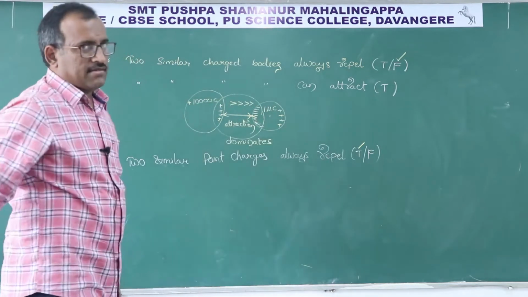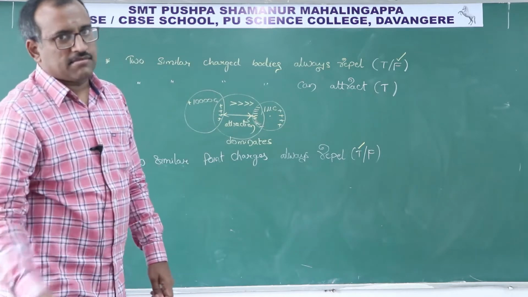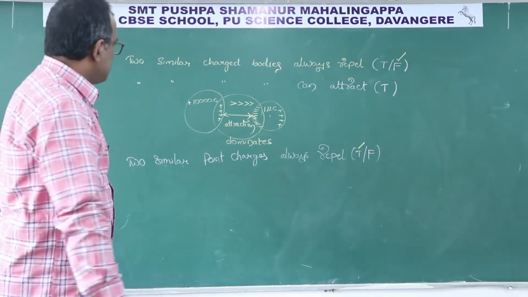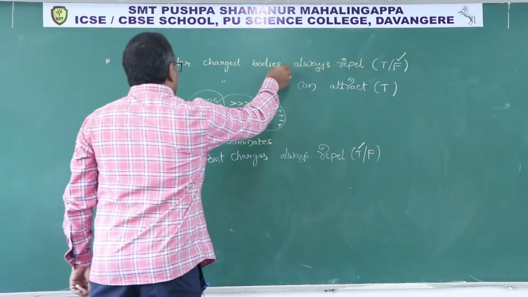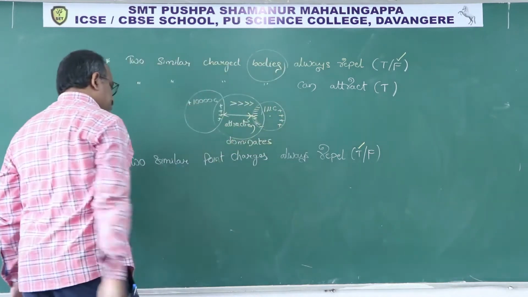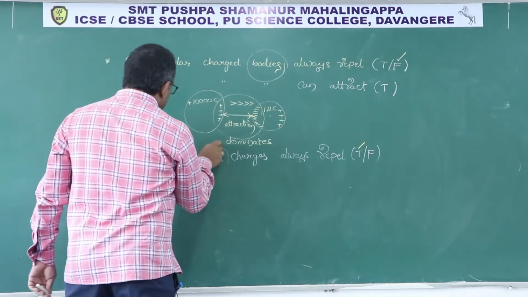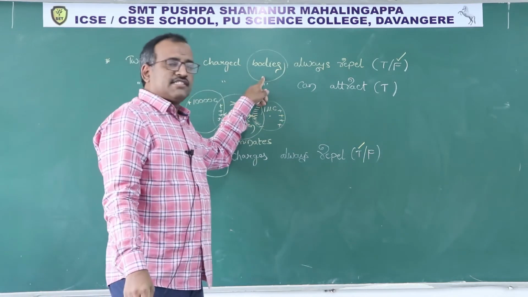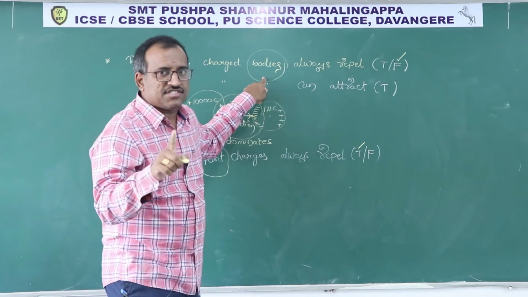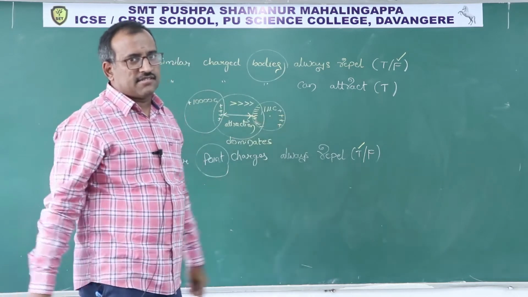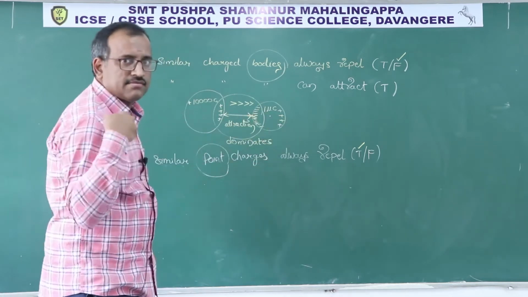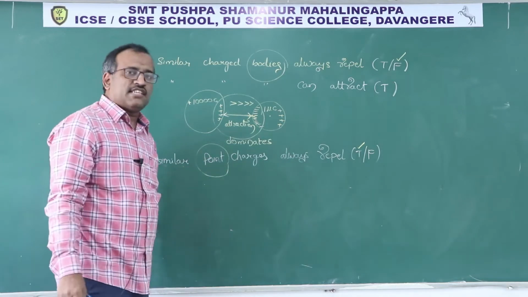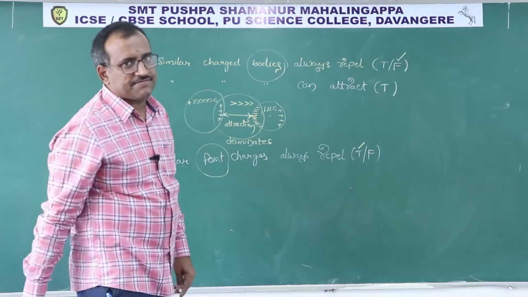There may be a confusion, but don't get confused. Round up this. For bodies, induction can take place. But for point charges, no induction.